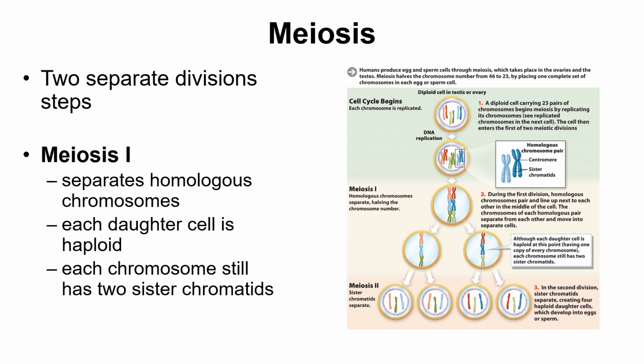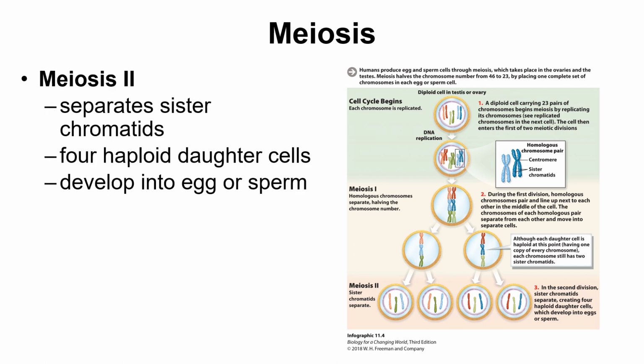So overall, what happens during meiosis 1 is that the homologous chromosomes are separated. Each daughter cell is a haploid cell, and each chromosome still has 2 sister chromatids. So each of those sister chromatids are still attached to the centromere. So during meiosis 2, we're going to separate those cells into individual chromosomes. So overall, what happens in meiosis 2 is that we separate those sister chromatids. So that way we actually have 4 cells that have half the number of chromosomes than the original cell. And those are the ones that are going to develop into the egg or sperm.